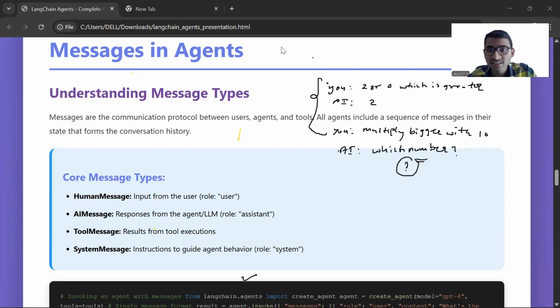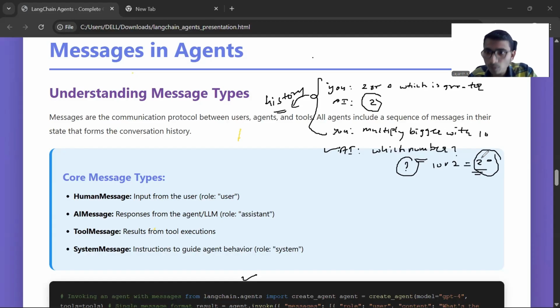What does it mean? We are giving this chat history. This is called history. We are giving this history again and again for every input that we give. If ChatGPT knows that yes, 2 is the bigger number that we chatted about before, then it will multiply 10 into 2 and give 20.